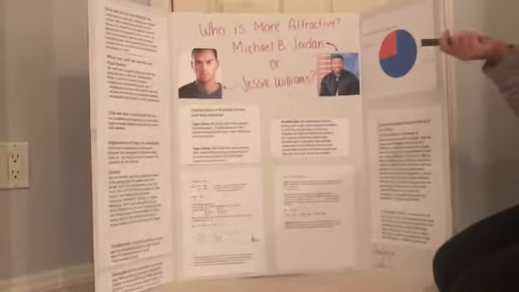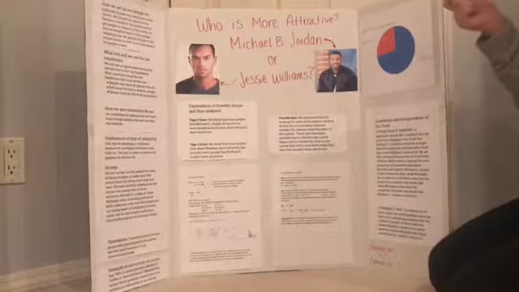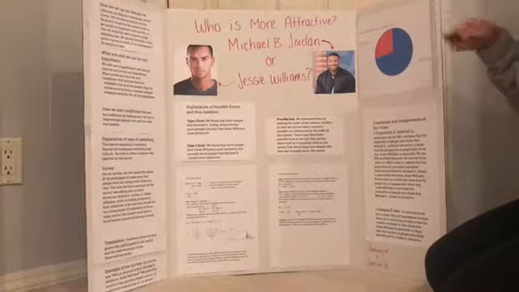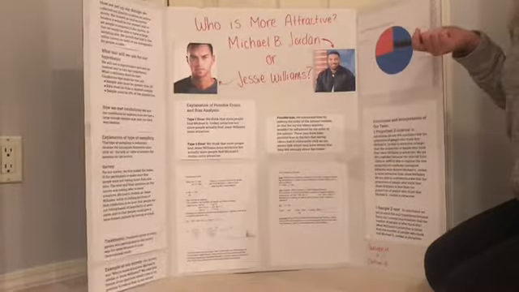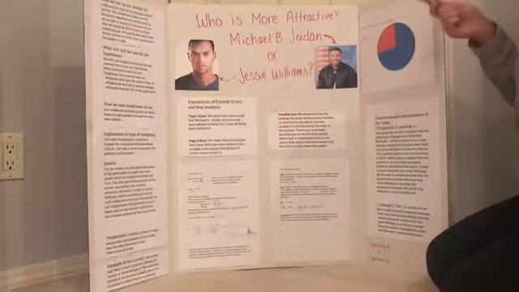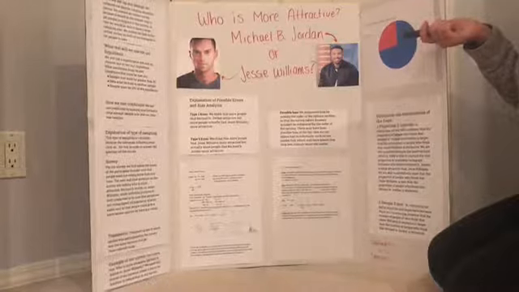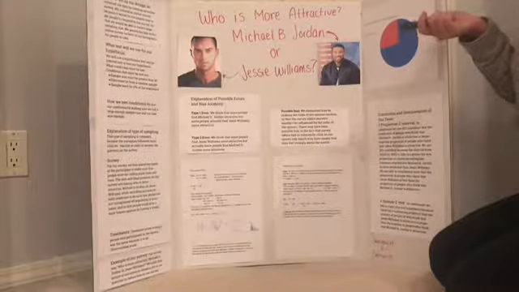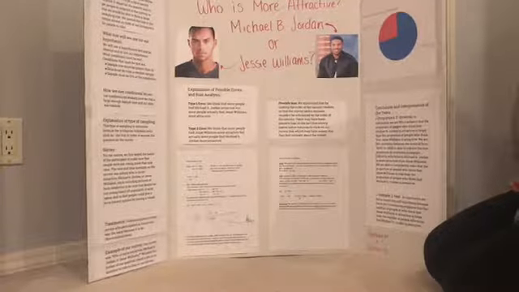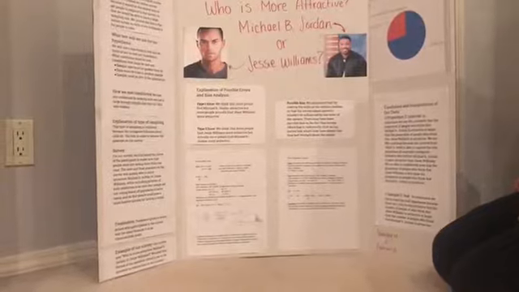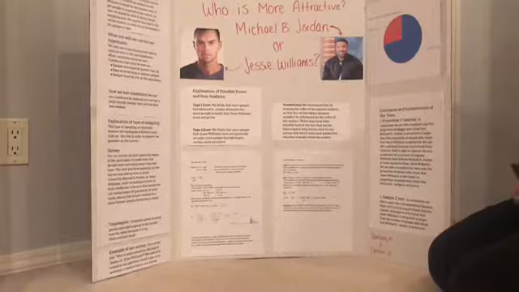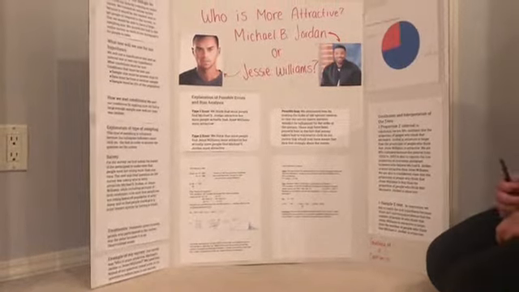So to explain our survey, we first asked the name of the participant to make sure that people were not voting more than one time. The next question, and the last question, was asking who is more attractive, Michael B. Jordan or Jesse Williams, while including a picture of both of the celebrities to be sure that people were not voting based off of the popularity of an actor's name,